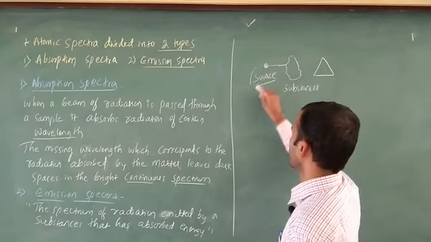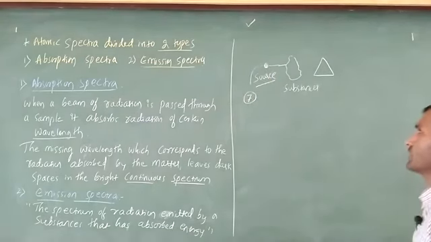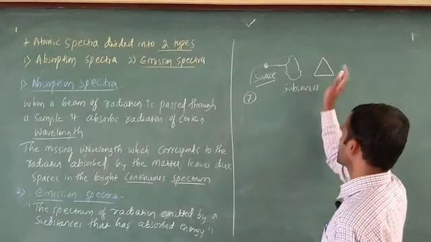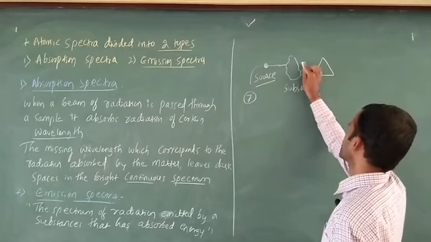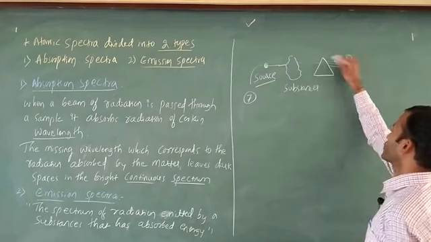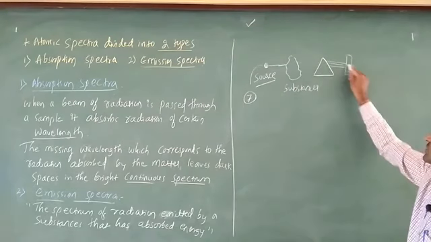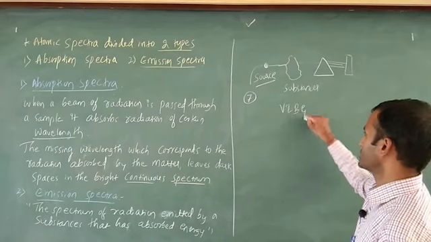In this case you know very well that white light has seven different colors. Then absorption takes place. Finally I am going to get only three colors: 1, 2, 3. With the help of a photographic plate I am going to get three different colors. You know very well that seven colors are there.